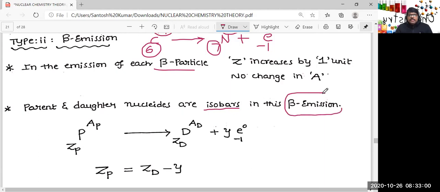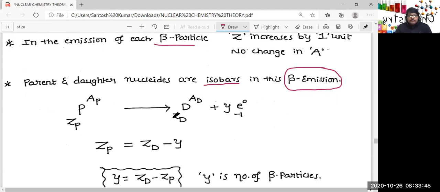So let us calculate how many beta particles are emitted in this case, type 2. If radioactivity is shown by beta emission only, this is how you find how many beta particles are emitted. Because sometimes both alpha and beta particles are emitted in sequential reactions. So the reaction is taking place in a sequence: first alpha emission, again alpha emission, beta emission, again alpha emission, beta, beta, like that. There are various reactions taking place in a sequence. In that sequential reaction, if you want to know how many alpha and beta particles are emitted in total, you need to know about type 3, both alpha and beta emission.